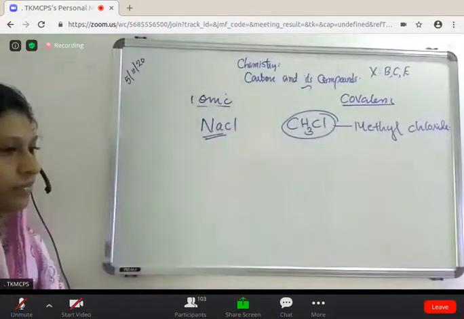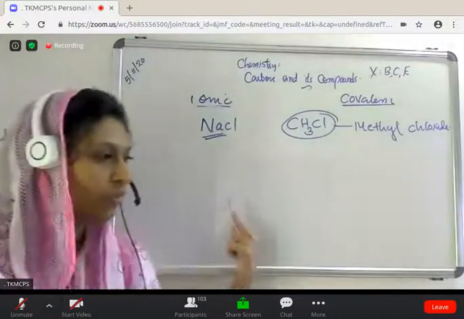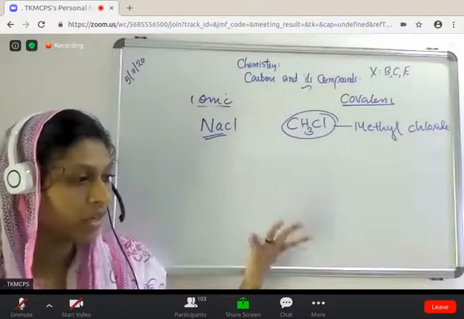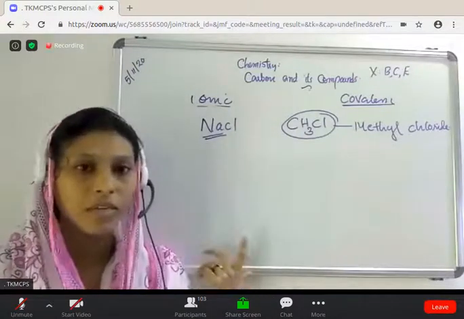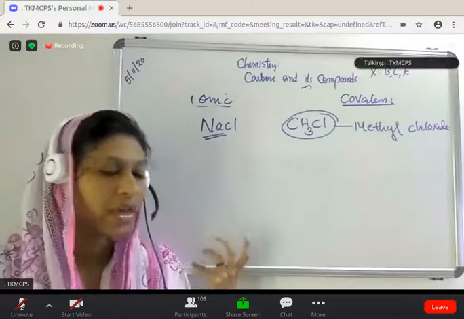Then your question is, out of these, which one has high melting and boiling point? Why? Yeah, NaCl.